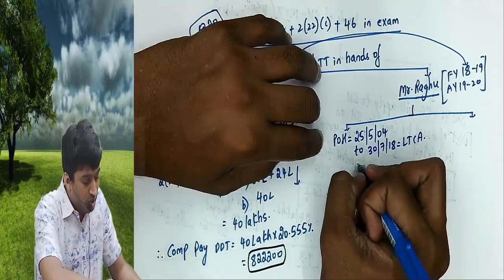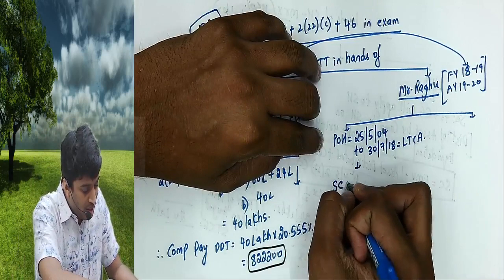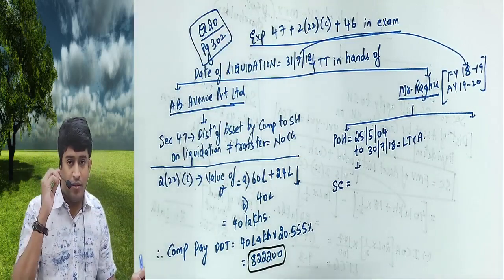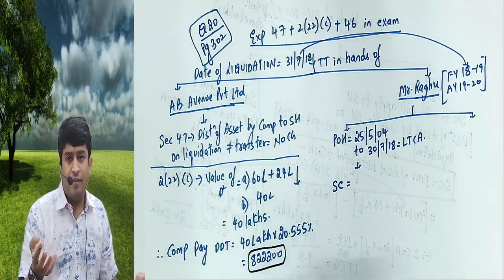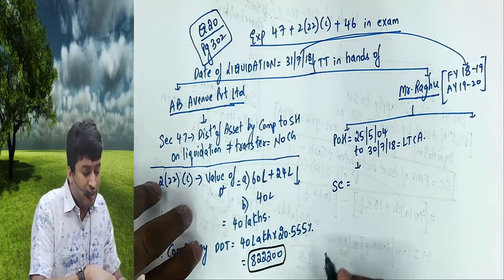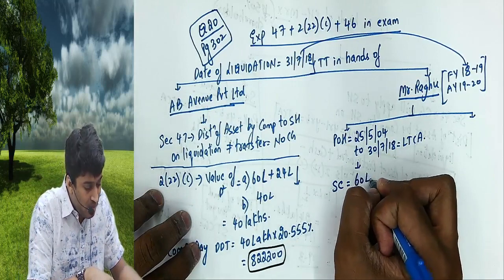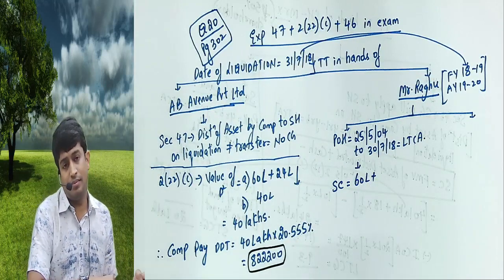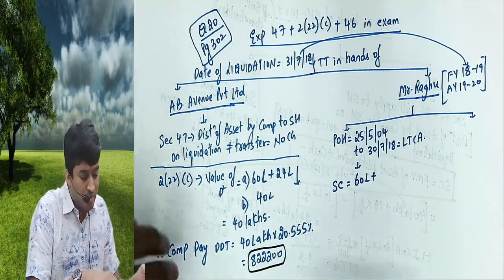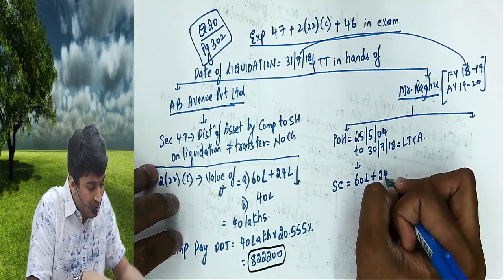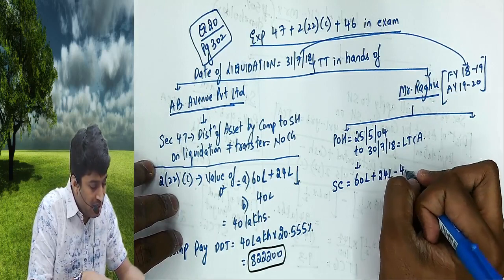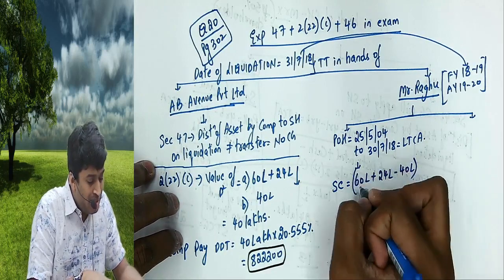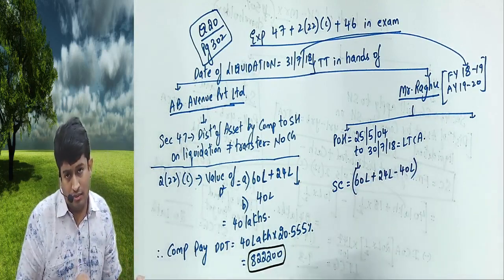Okay, so first we'll talk about sale consideration. We know the formula. What is the formula? FMV of the land is 60 lakhs plus cash amount 24 lakhs minus value of deemed dividend 40 lakhs, into percentage of shareholding.